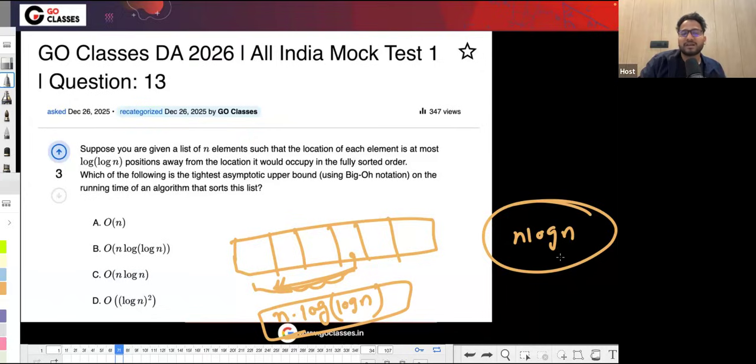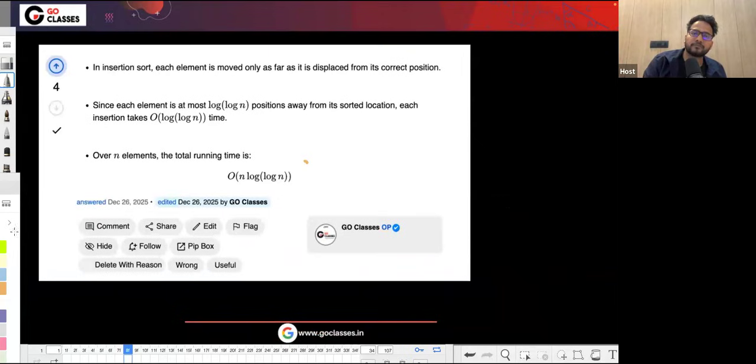Okay. So since it is well suited for insertion sort, we will be applying insertion sort here, because after applying it, I am getting lesser than n log n. So why not apply insertion sort, right? That's why n into log n. So B is the correct answer here, right? We will be applying insertion sort here. It was a good question. I hope you like this question.